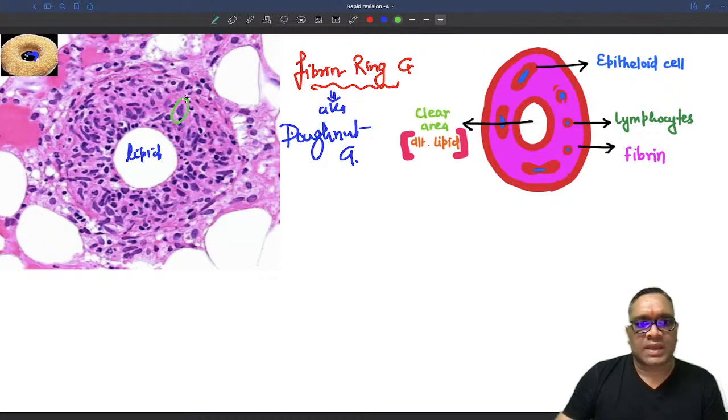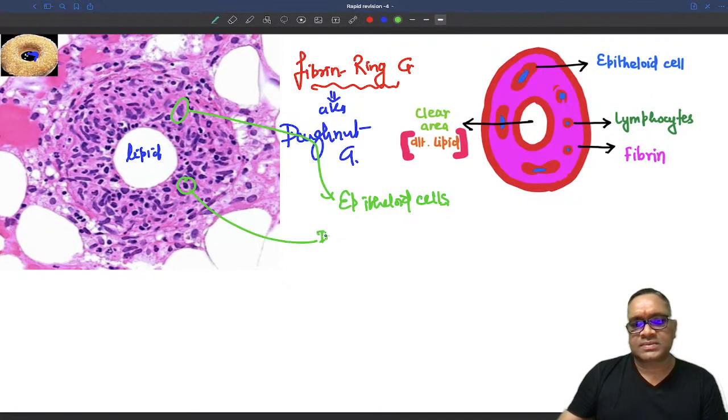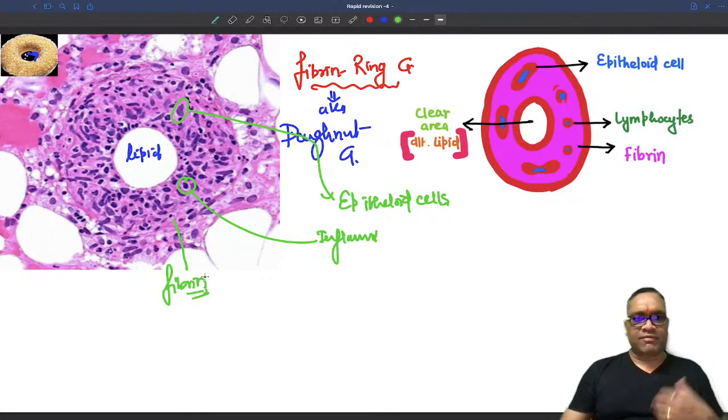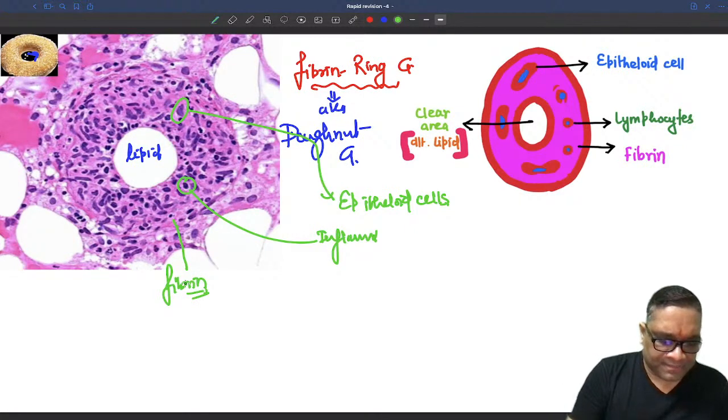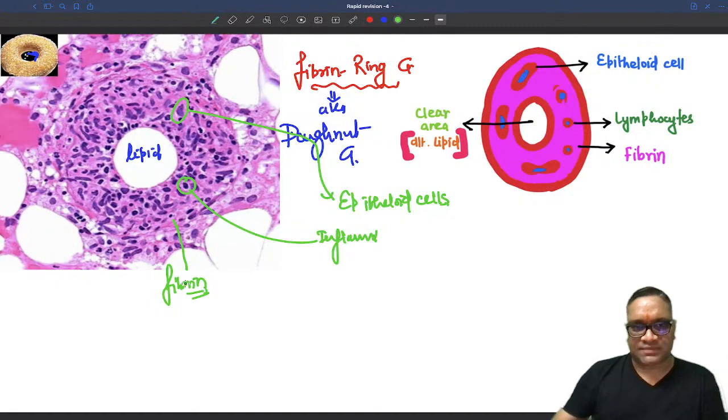And these are the epithelioid cells, and these are the inflammatory cells, right? And the pink material which we are seeing is the fibrin. So that is why it is a fibrin ring like granuloma, which will be seen in Q fever and Hodgkin's lymphoma, right?